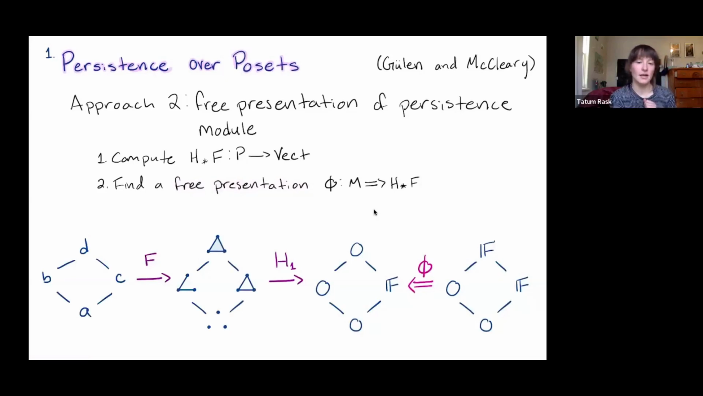Right, so here's an example. If we have our persistence module coming from the one-dimensional homology of our filtration, I've drawn to the right of our original persistence module that free module M, and now there's a surjective natural transformation from our free module to our persistence module.